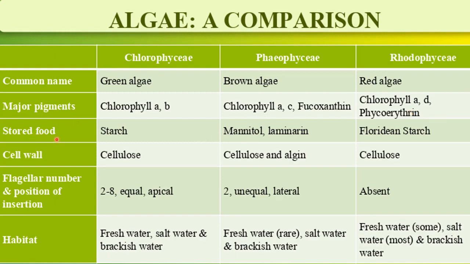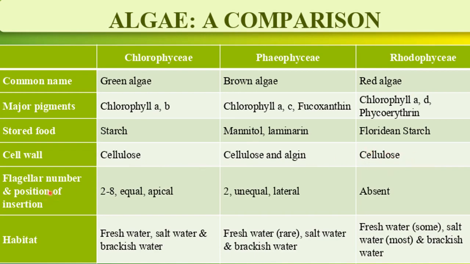Then food is stored in the form of starch in green algae, and in brown algae it is stored in the form of mannitol or laminarin. Mannitol and laminarin are a type of complex carbohydrate. And in Rhodophyceae, food is stored in the form of Floridian starch. The cell wall is made up of cellulose in Chlorophyceae. In Phaeophyceae, it is made up of cellulose which is covered with an algin layer. And in Rhodophyceae also, the cell wall is made up of cellulose.